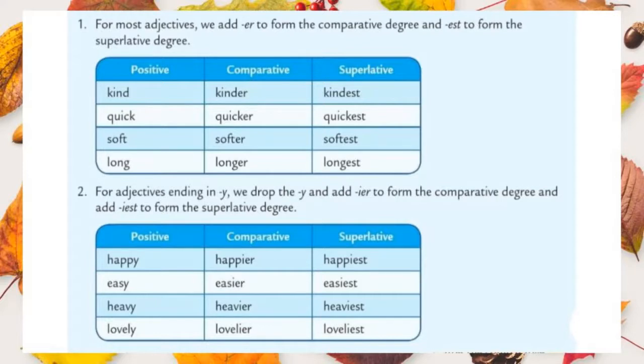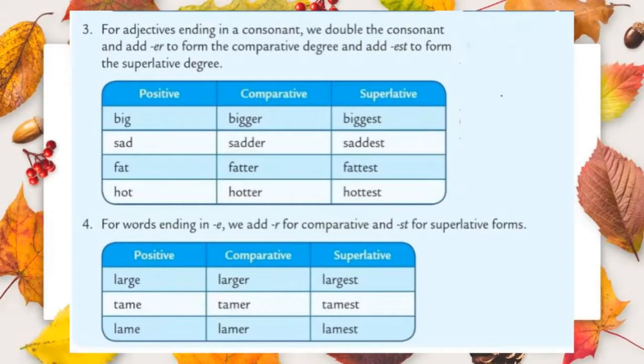Let's move to the second one, easy. The same way we followed for the second one, easier and easiest. And the third one, heavy, heavier, heaviest. And the fourth one, lovely, lovelier, loveliest. Okay students, let us see the third one.